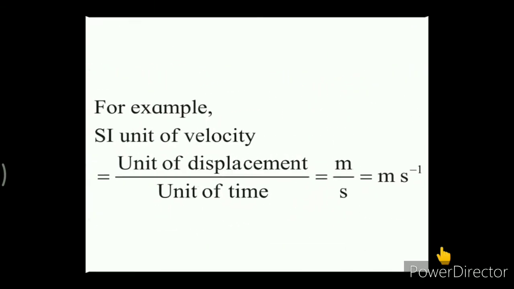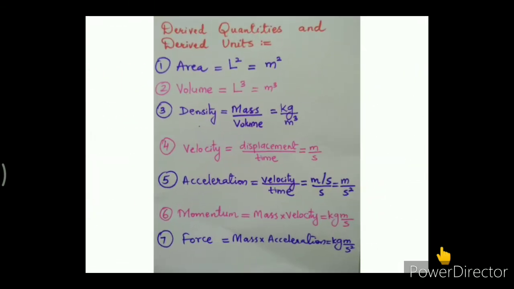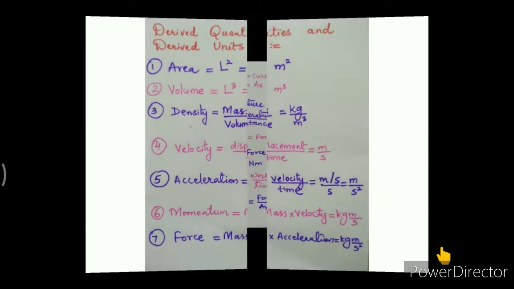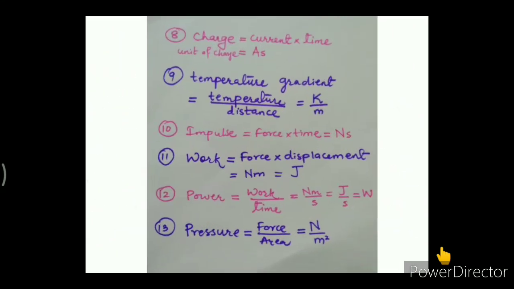Here we have discussed a number of examples like area, volume, density, velocity, acceleration, momentum, force, charge, temperature gradient, impulse, work, power, pressure, kinetic energy, potential energy, and many more.